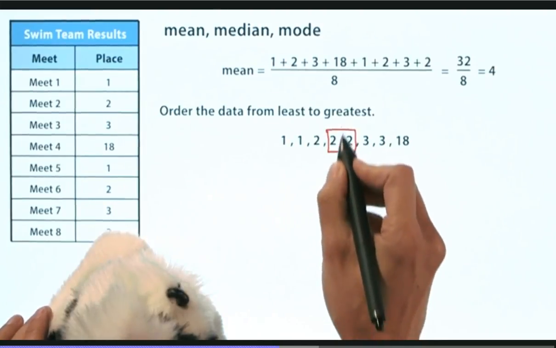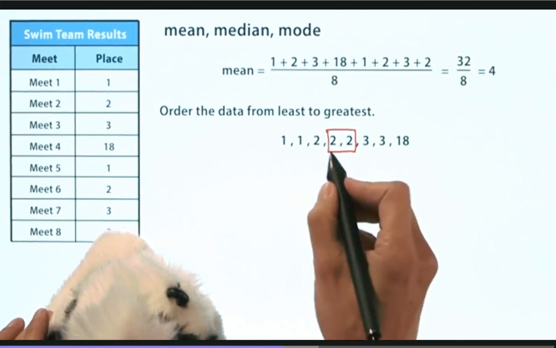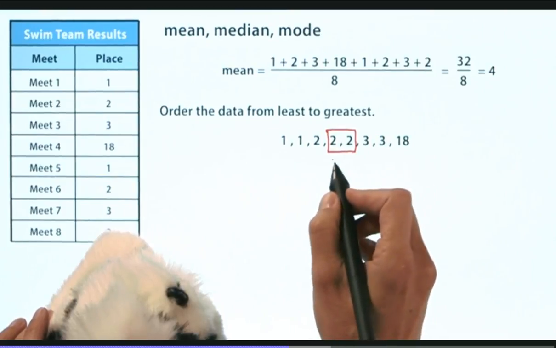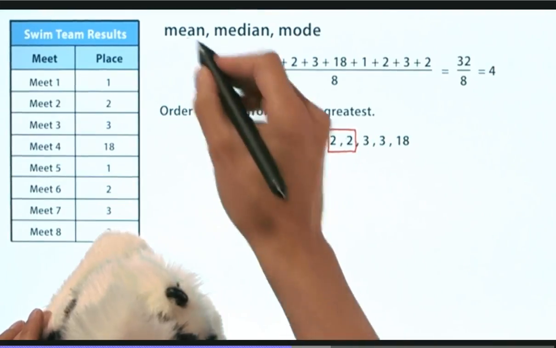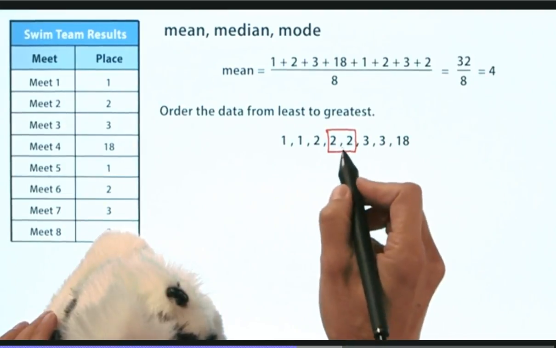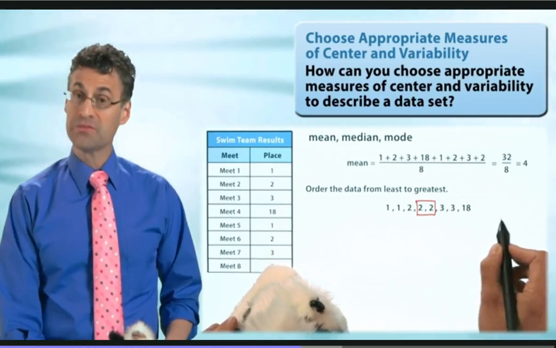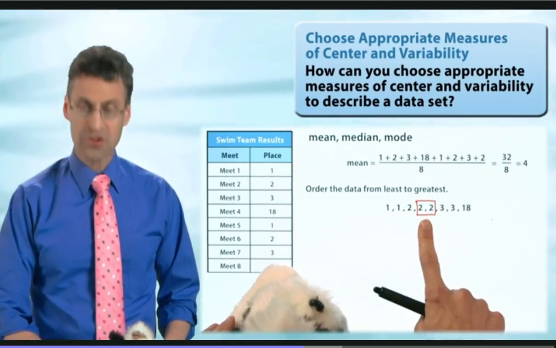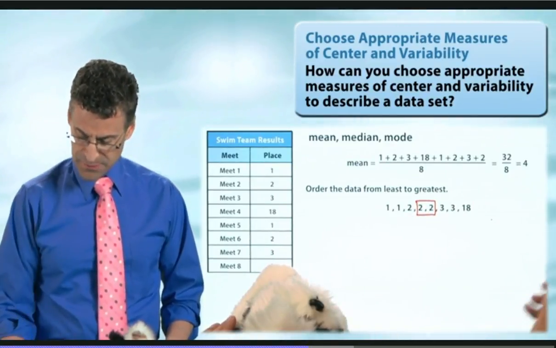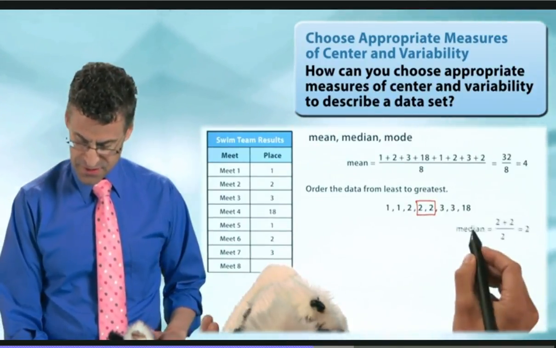So when there's no exact middle value, when you have an even number of data points, you take the 2 that are right there in the center, and you compute the mean of those 2 center numbers. So you have to find the mean, which means you add up those 2 numbers and divide by 2. If you have an odd number of data points, then there will be a center number. If you have an even number, take the 2 that are right in the middle and then find the mean of those 2 numbers.